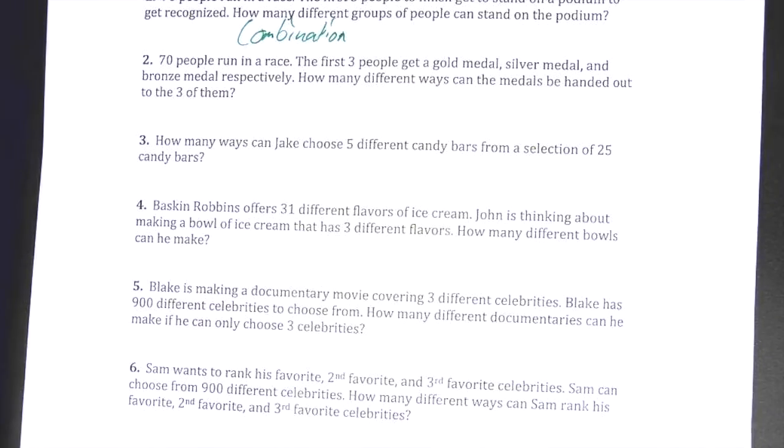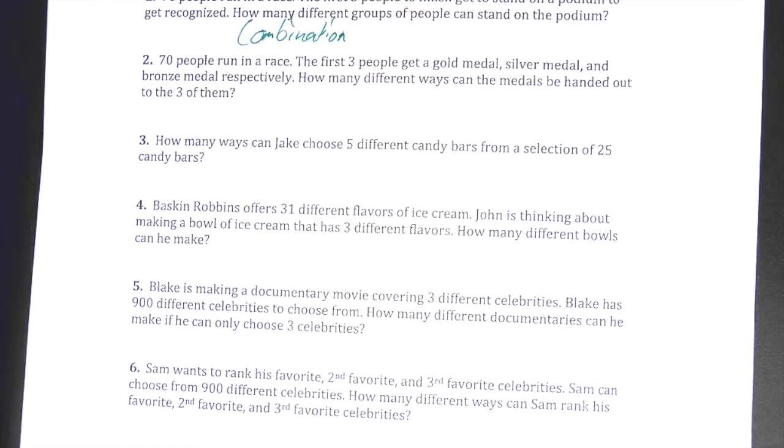If we look at the second one, it's similar. It says 70 people run in a race. The first 3 people get a gold medal, silver medal, and bronze medal for the place they come in respectively. How many different ways can the medals be handed out to the 3 of them? Is this a combination where order does not matter, or is it a permutation where order does matter? Permutation. It is a permutation.